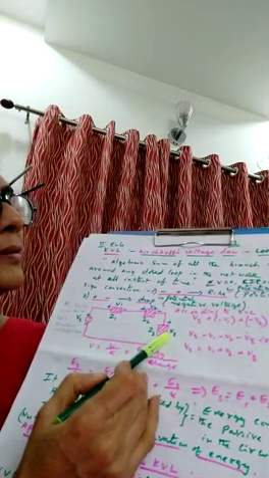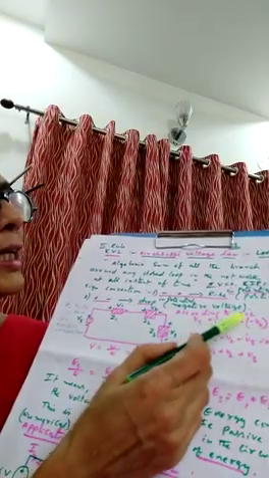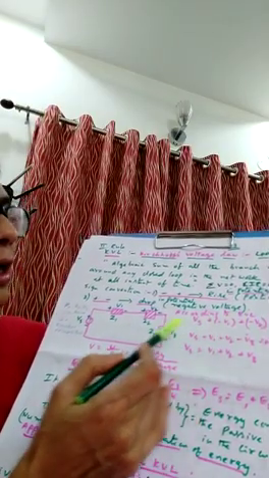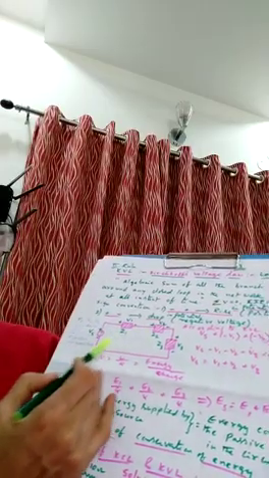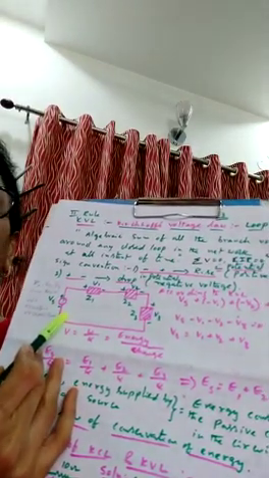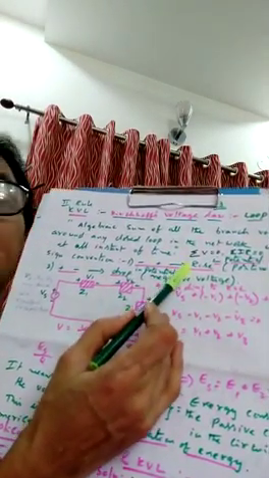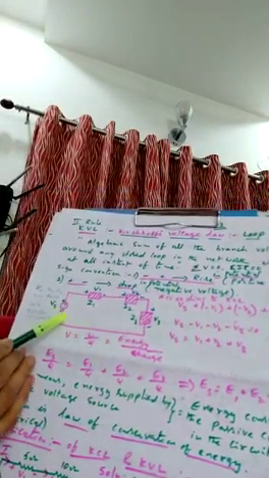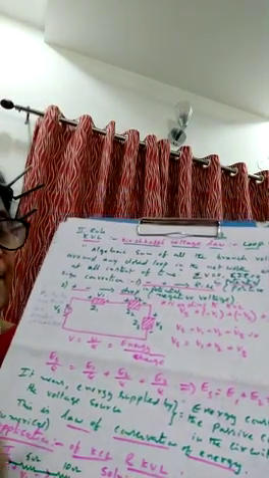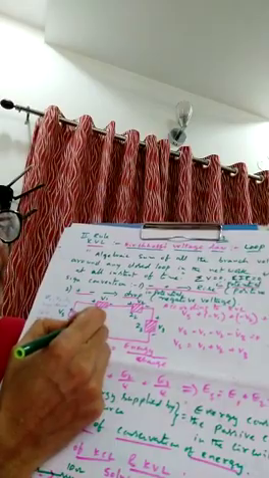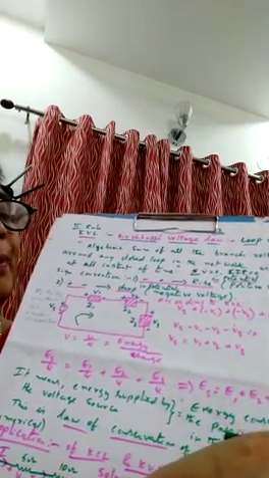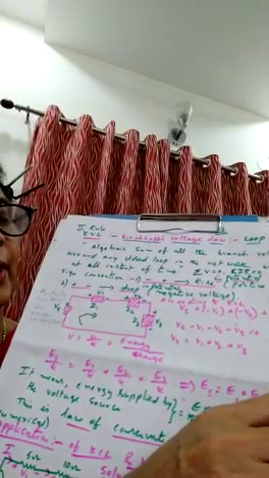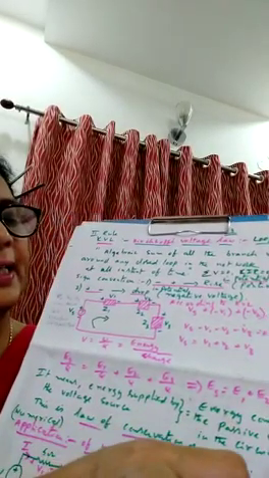According to Kirchhoff's voltage law, I will go like this. Here minus to plus, increasing. Just now we have done the sign convention. See here, I will go in this direction first. In this direction, minus to plus, I have written plus Vs here.